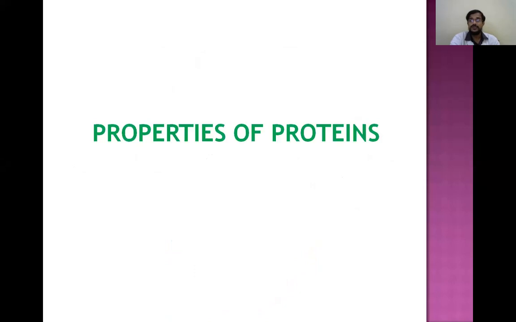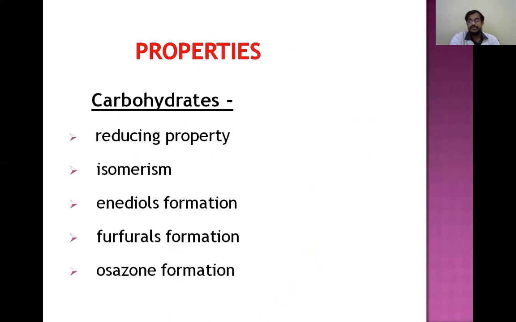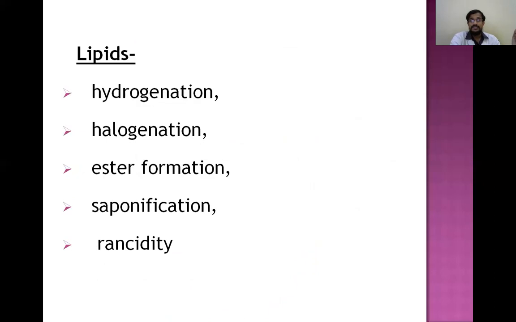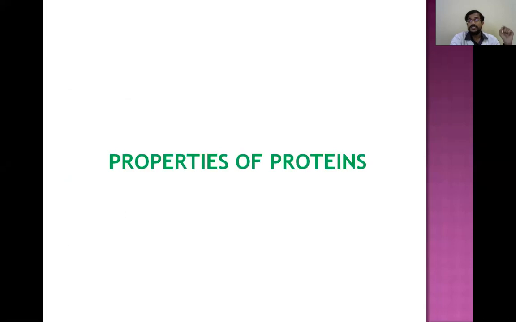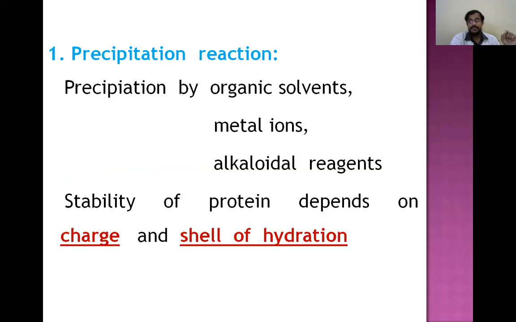So coming to the properties of proteins, we know the carbohydrates have different properties. We use the properties of carbohydrates for identifying the carbohydrates. Similarly, lipids have different properties. And coming to the properties of proteins, the first property is precipitation reaction. Proteins are precipitated by adding different precipitating agents. We had done all this in the practical session: precipitation by organic solvents, precipitation by metal ions, and alkaloidal reagents. By adding these, the protein will get precipitated.